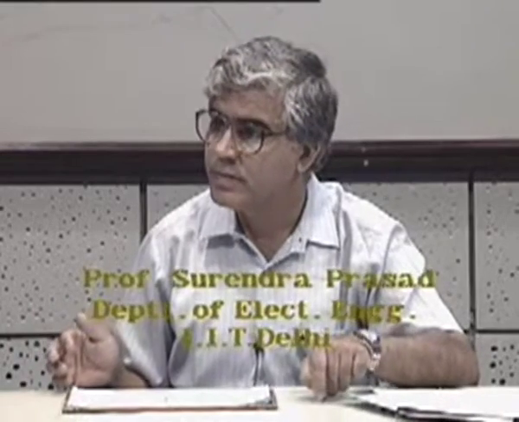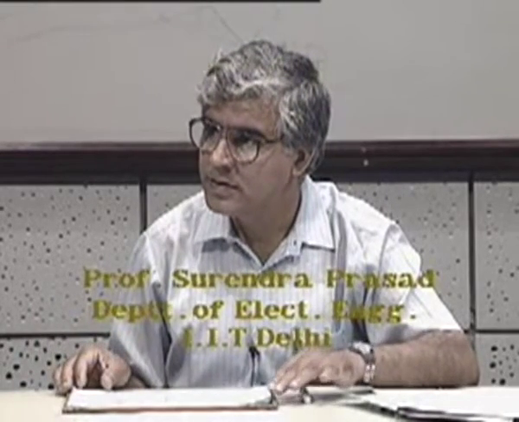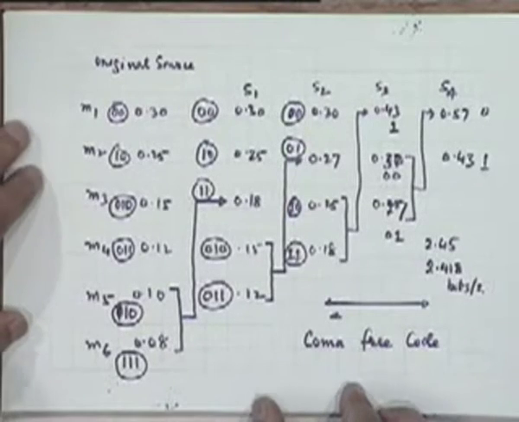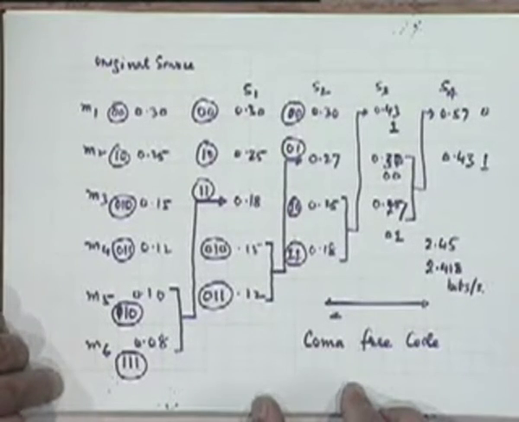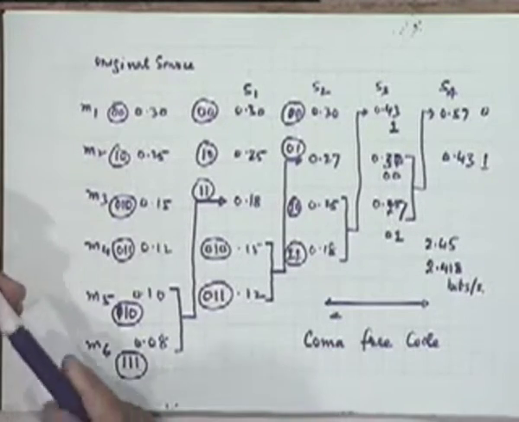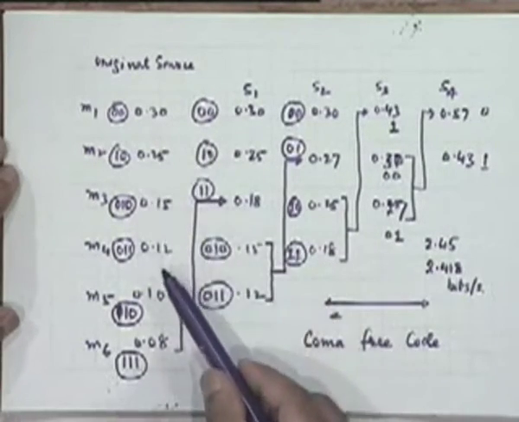Sir, one question is there. If there are only two messages M1, M2 and probabilities are not equal, we'll take care of that case in a few minutes. But the basic procedure is you have a dictionary of message symbols in the source, each having some a priori probability of occurrence.